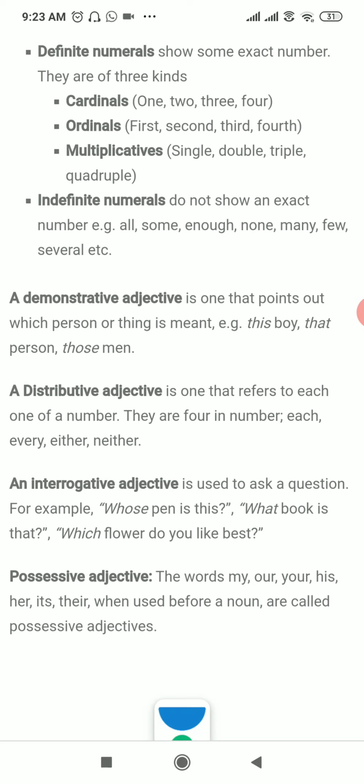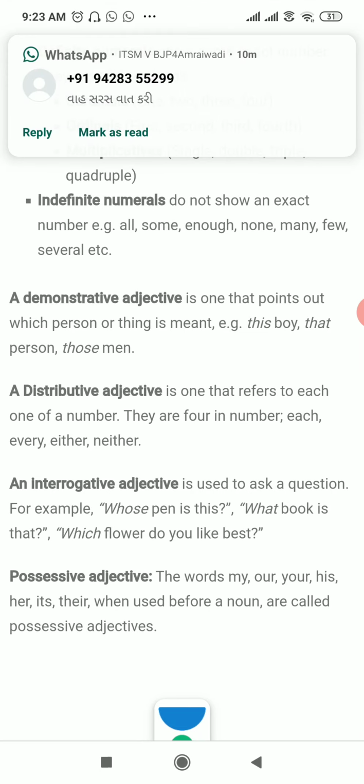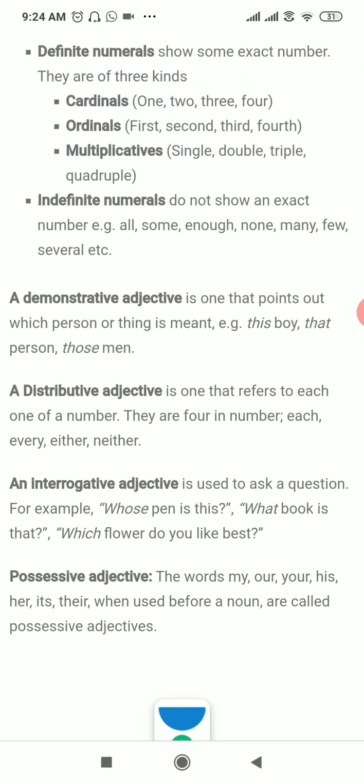Remember that: whose, what, and which, because only these three show the adjective. Others, like when we use who, do not show the quality or modify the noun. It only shows what the person is.